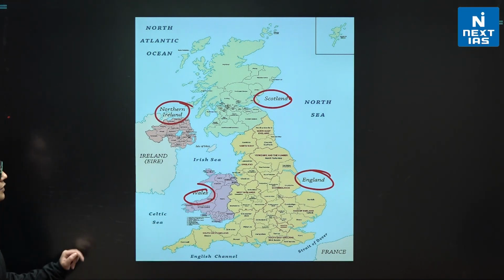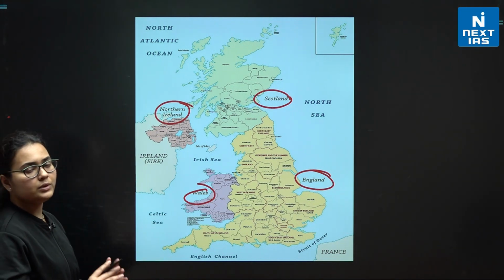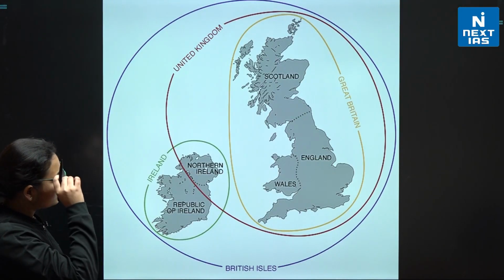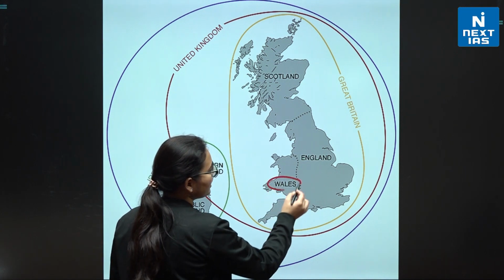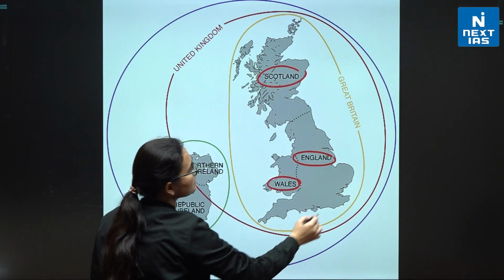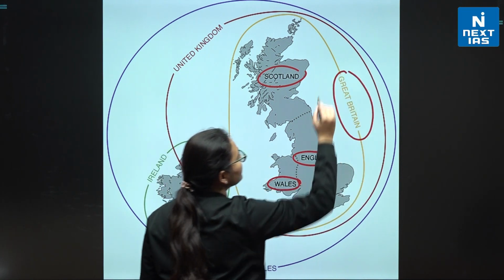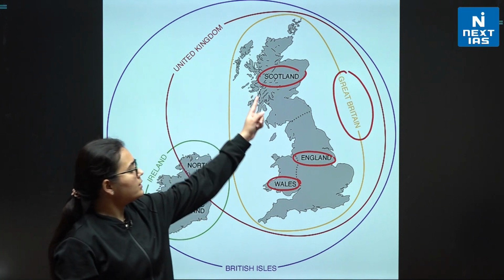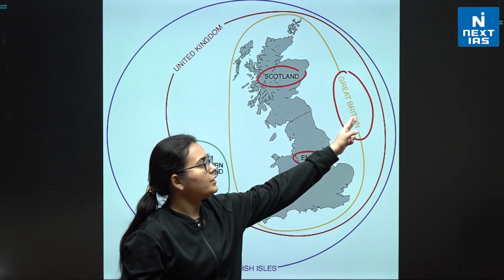First of all, let me explain the entire concept here with the help of this diagram. We saw Wales, we saw England, and then we saw Scotland. All this is a part of Great Britain. Scotland, England, Wales comprise Great Britain.